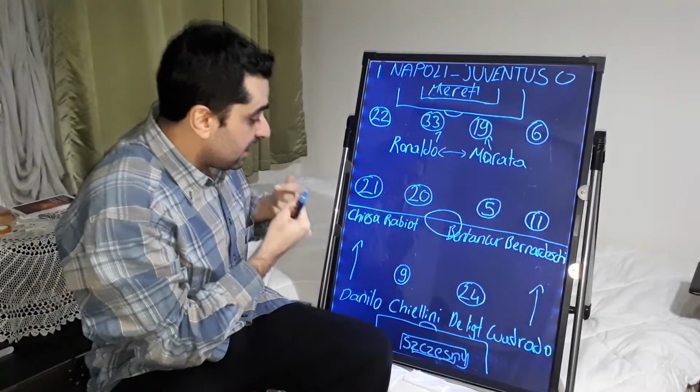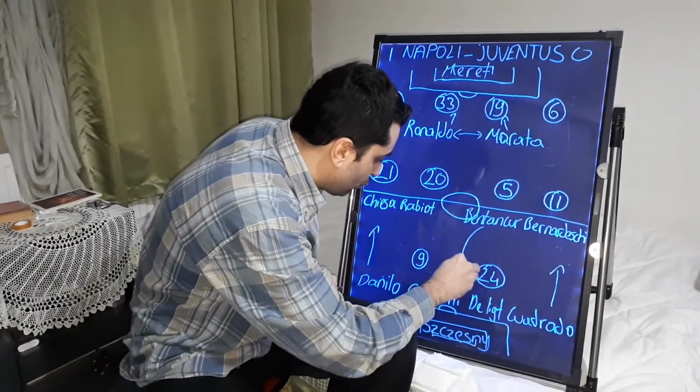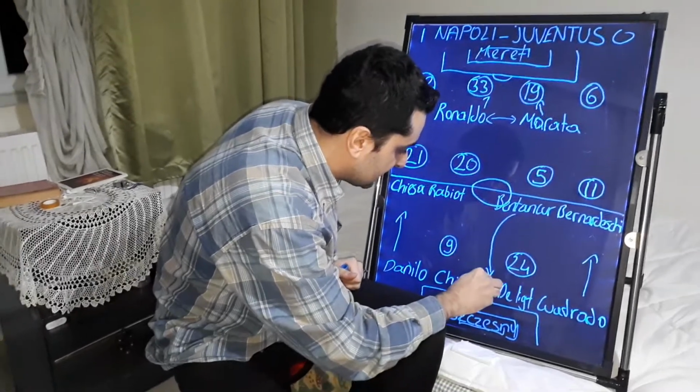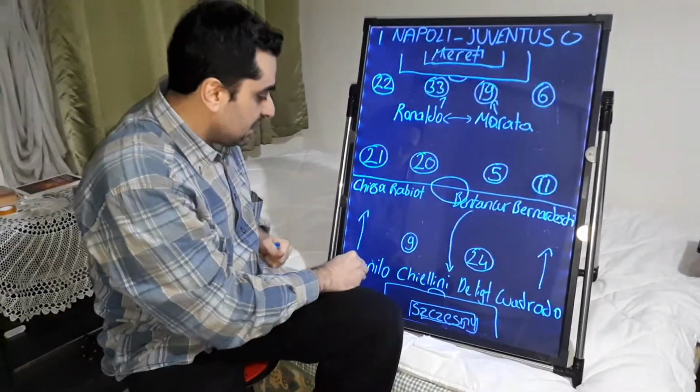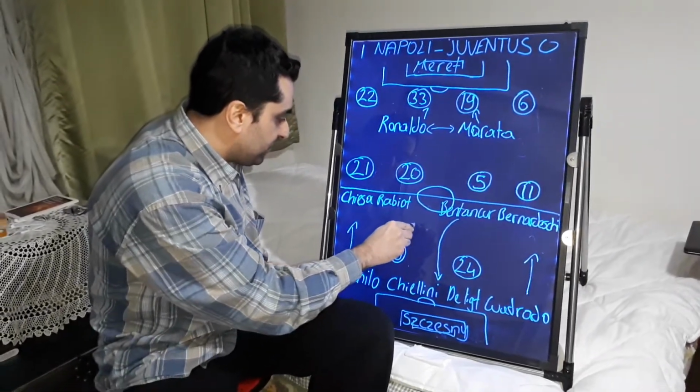Sometimes Ronaldo came close to the right, sometimes Morata came close to the left, and they pressed the Napoli defense. Sometimes Bentancur came back to the center of the defense between Chiellini and De Ligt, and Danilo came to midfield.